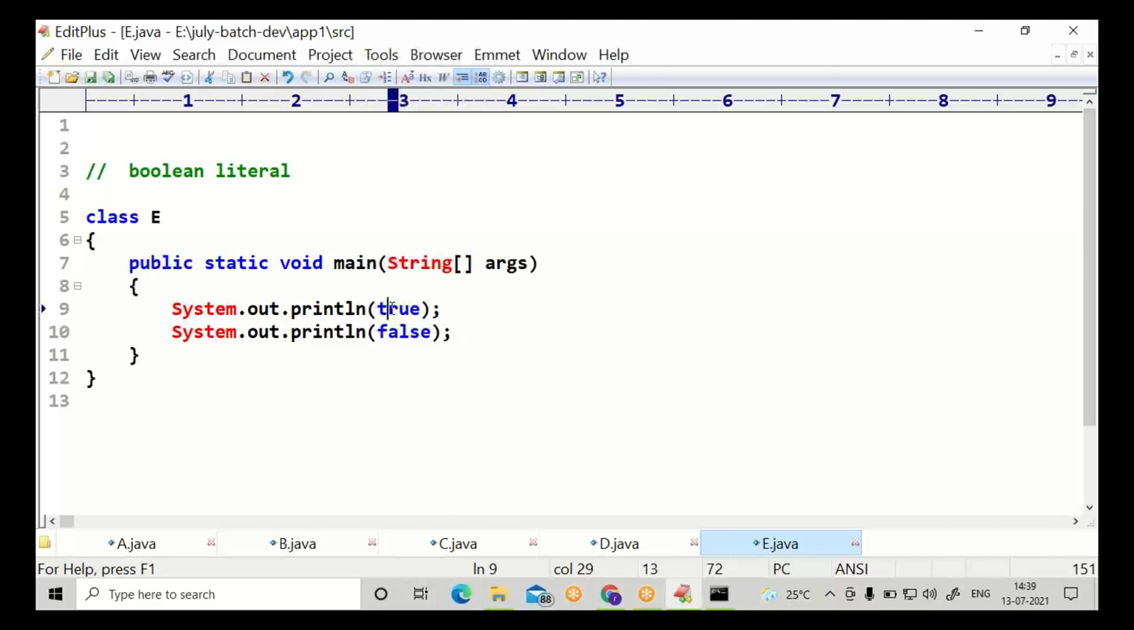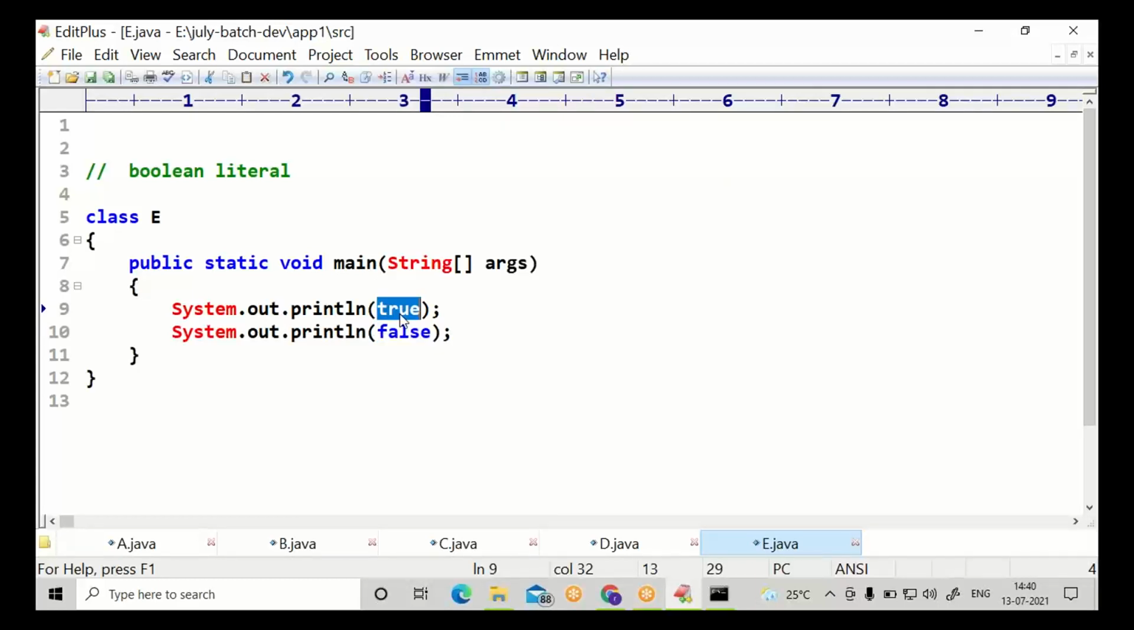Only two Boolean literals: true and false. Both you have to specify in lowercase alphabets. Some beginners keep T in uppercase and F in uppercase. That is not valid. The two Boolean literals are true and false, both in lowercase.